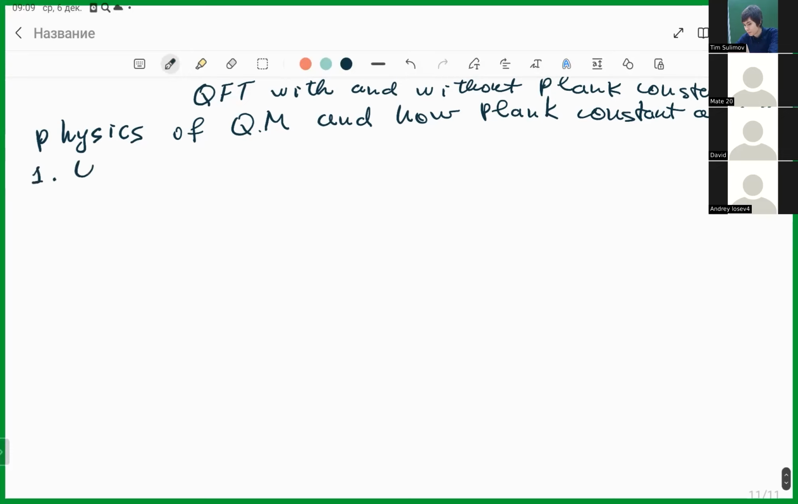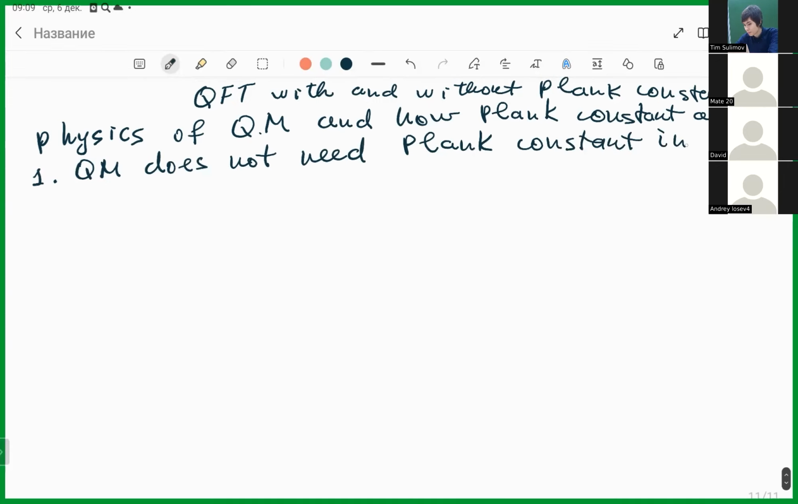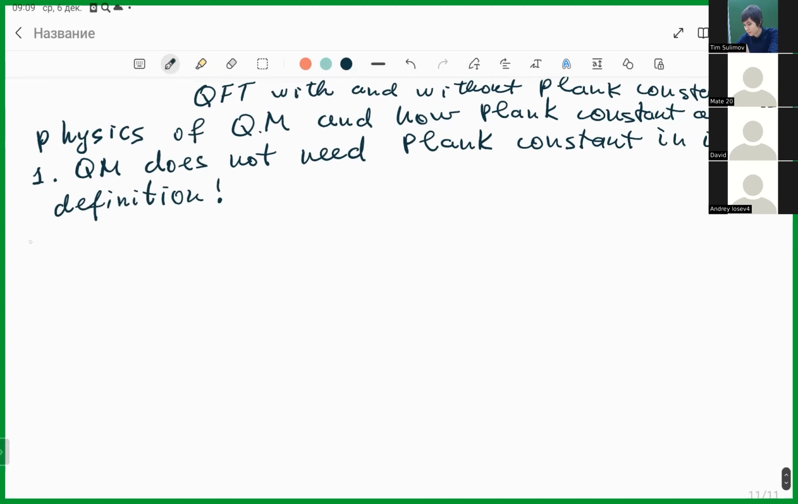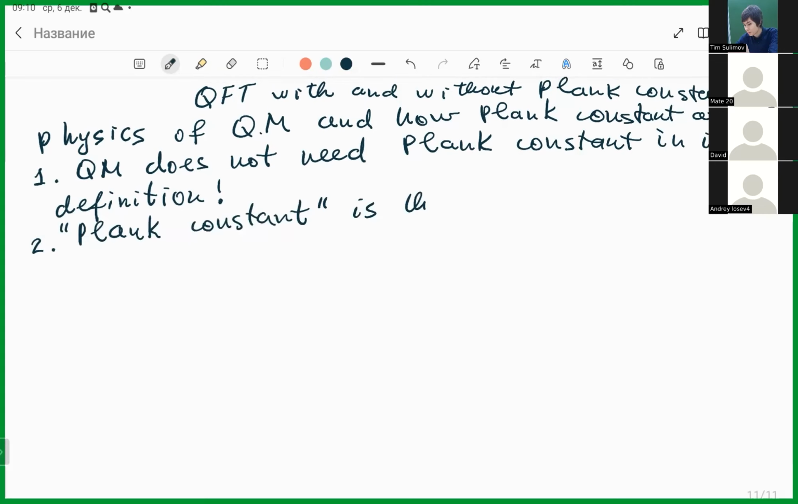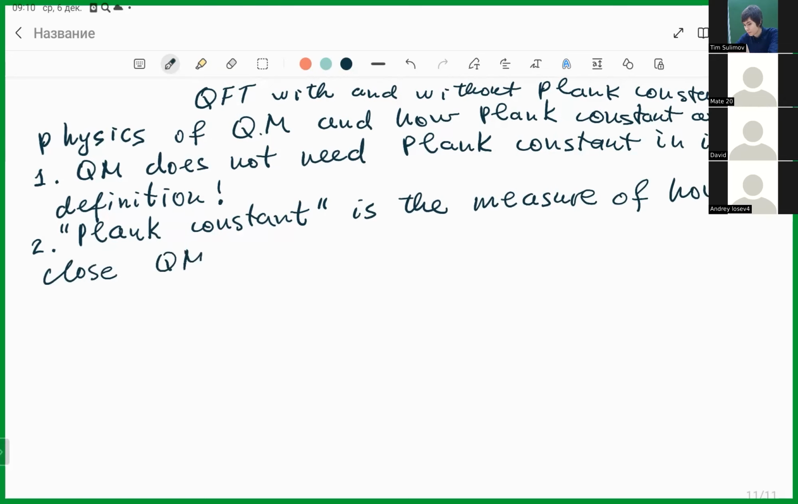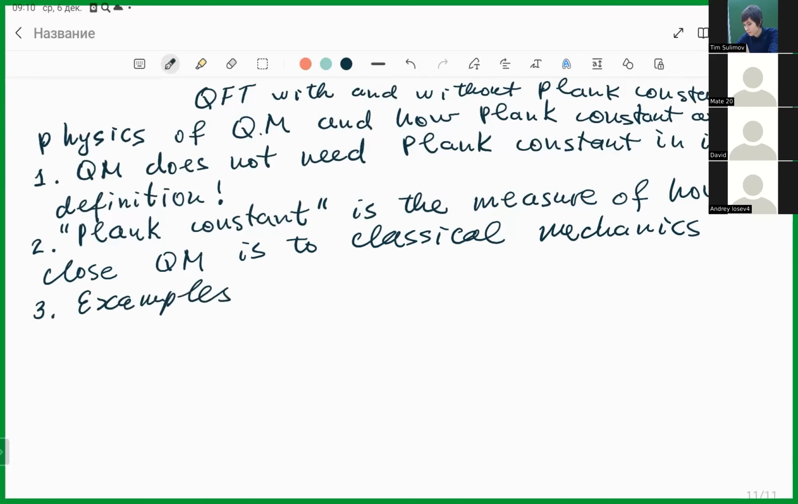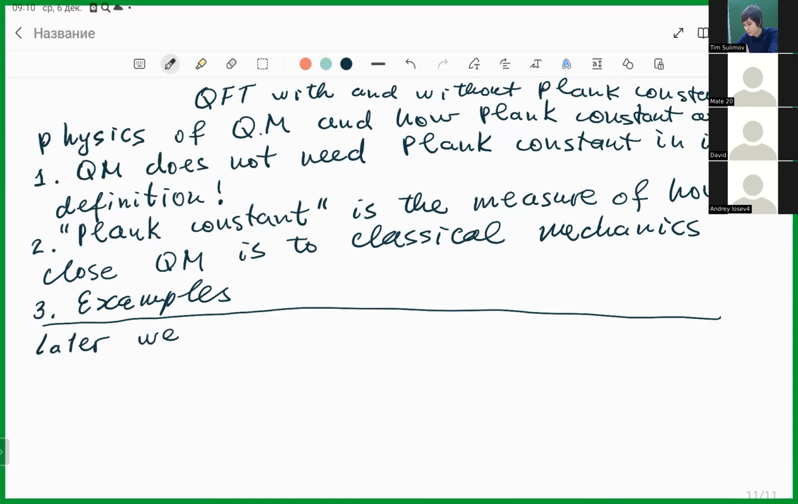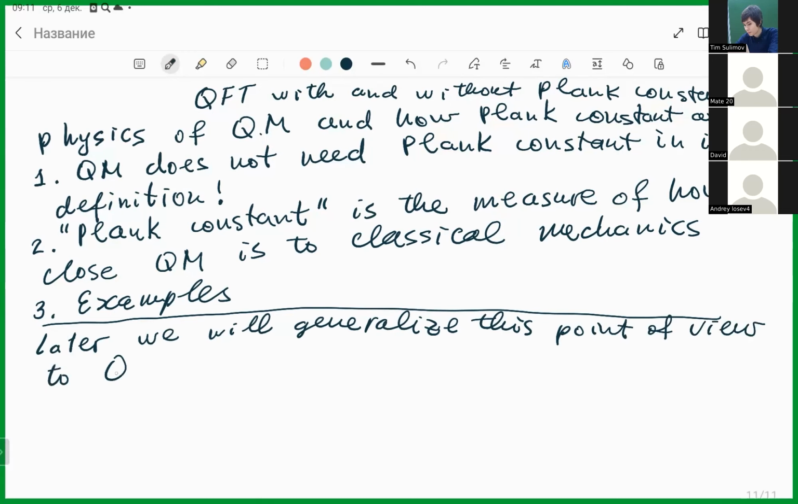First, quantum mechanics does not need Planck constant in its definition. Second, Planck constant is the measure of how close quantum mechanics is to classical mechanics. And of course, we will consider examples that would illustrate this idea. Later, we will generalize it to quantum field theory. But today and on Friday, we will study only quantum mechanics.